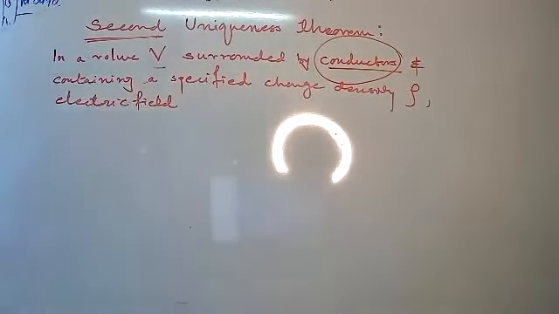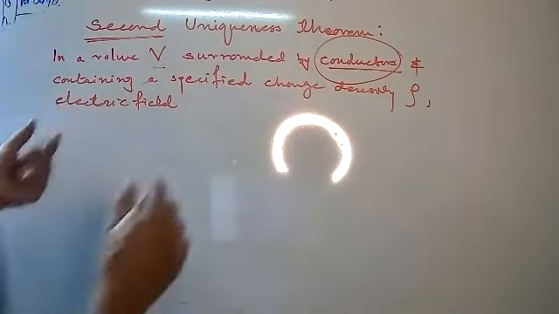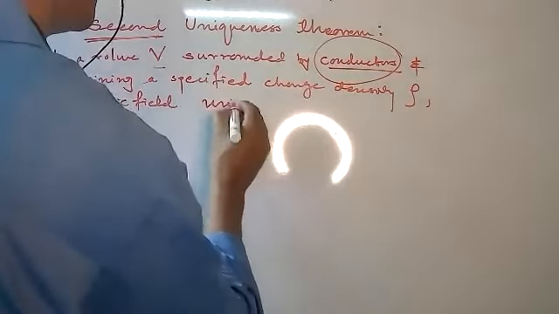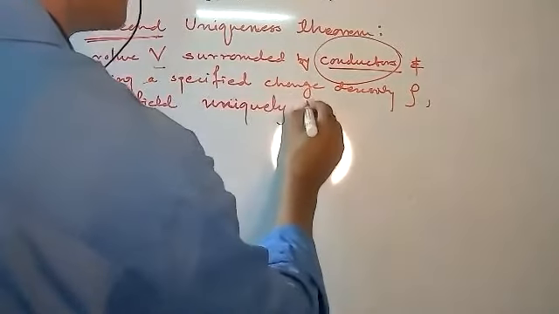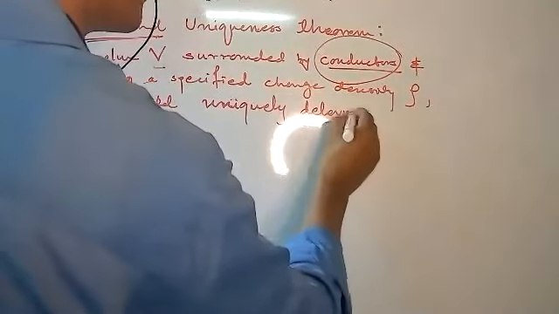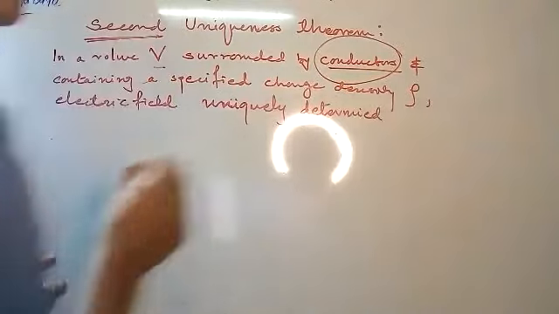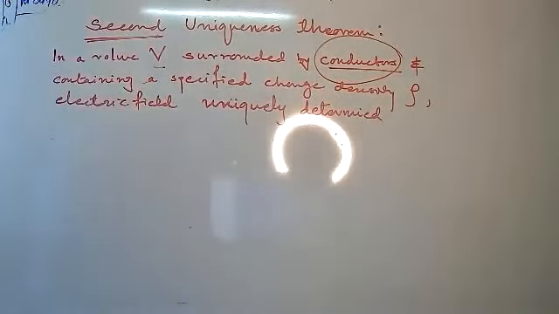In the case of the first uniqueness theorem, it is related to potential. In the case of the second uniqueness theorem, it is related to the electric field, and in this case the electric field is uniquely specified or determined. Can you tell me about the first uniqueness theorem?